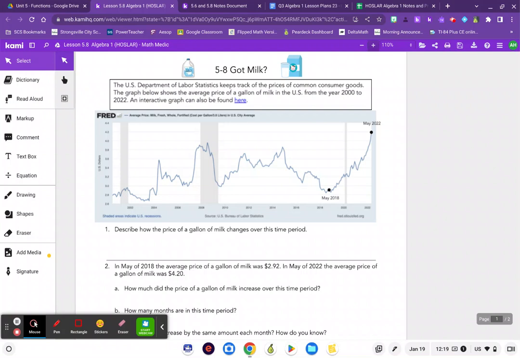And to be honest with you, I tried clicking on the link. I couldn't quite get myself there. So we're just going to take a look at the graph that is printed here for us.